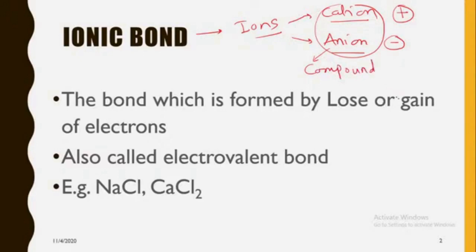Whatever ionic compound is formed, it is formed by ionic bond. That compound is formed by loss or gain of electrons. Loss of electrons results in formation of cation, and gain of electrons results in formation of anion.